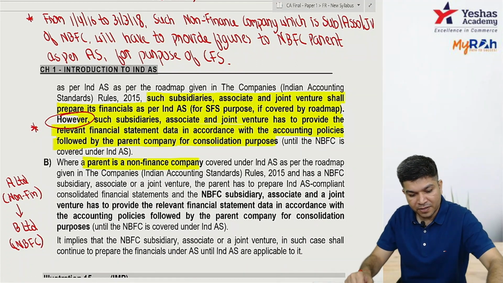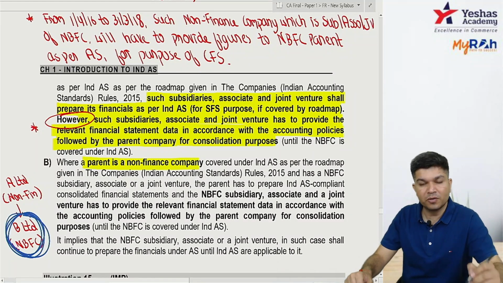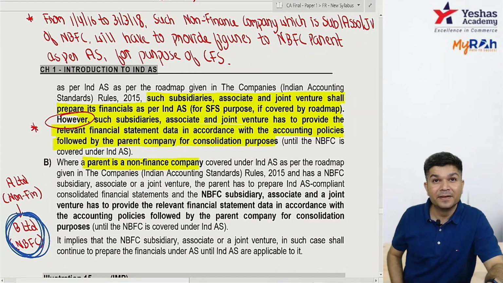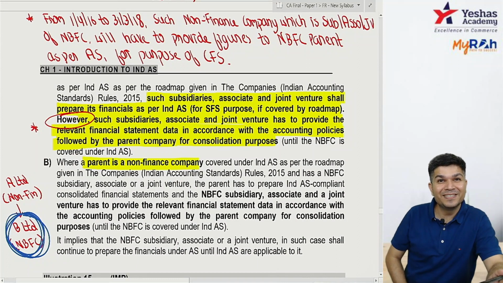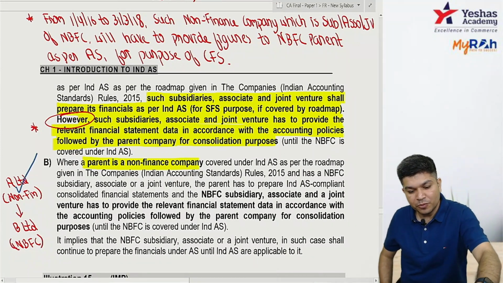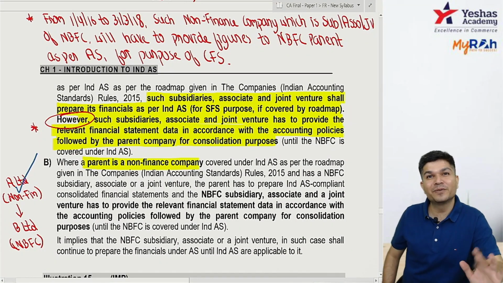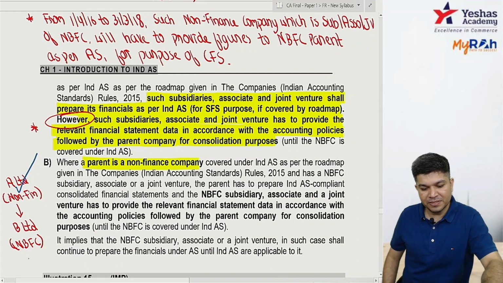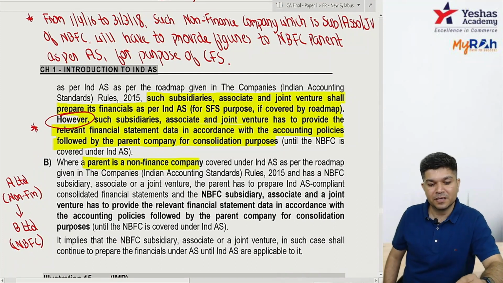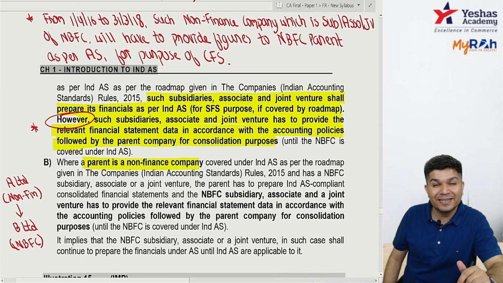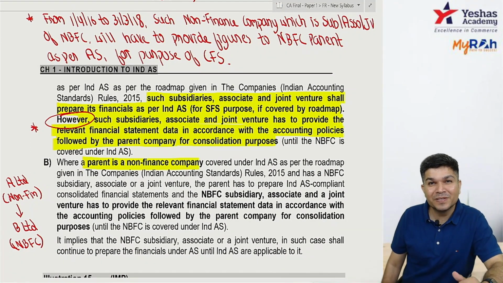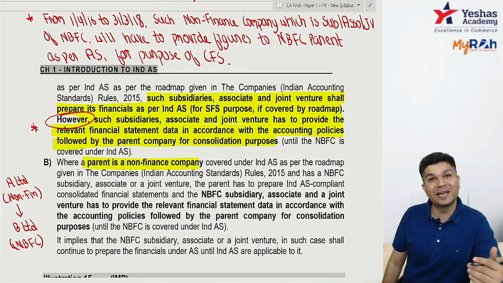B will start following IND AS 1/4/18 onwards, but from 1/4/16 to March 18, they have to give figures to A Limited for CFS. Okay, I will start following from 1/4/18, but I have to give figures to my parent for the purpose of CFS. For that 2 years, I will have to give figure as per IND AS only.